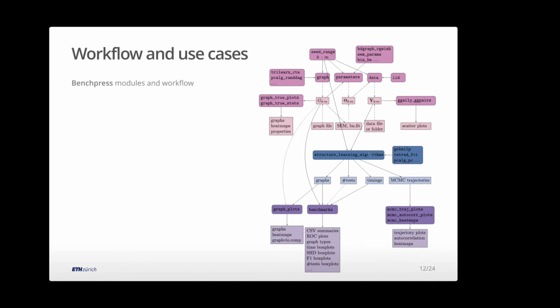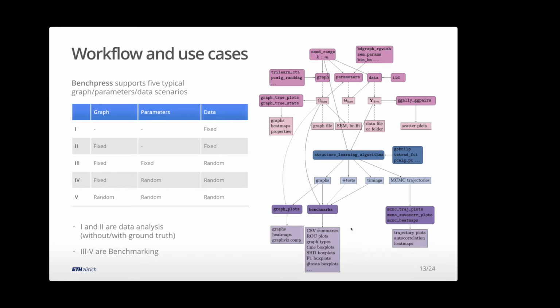And then, depending on what my algorithm does, I can look at the output graph. I can look at how expensive the algorithm was. And if we go for the more Bayesian setting, I can look at how close I am to convergence with these sorts of MCMC type plots. And then the final thing, in purple, is how do I benchmark it? What do I compare against what? So all these modules exist. I'm going to go into a bit more detail on some of them in the next slides.